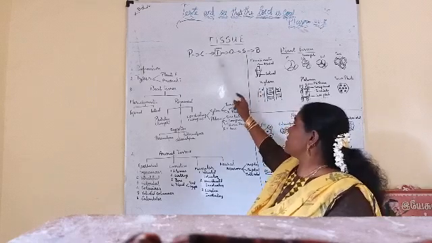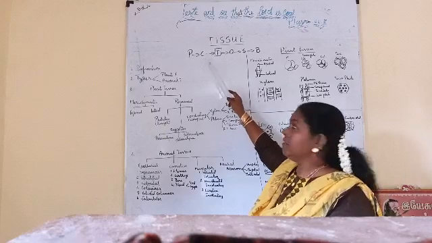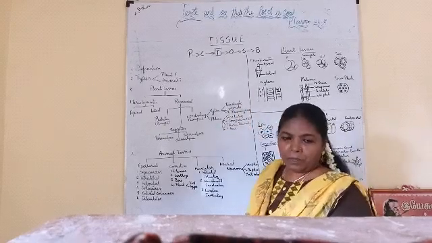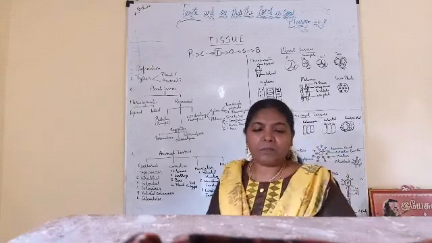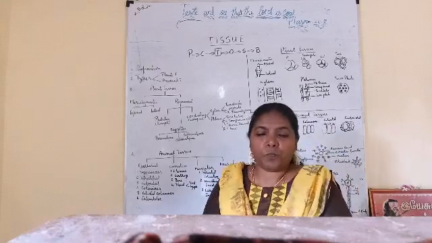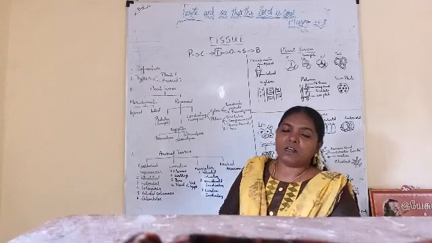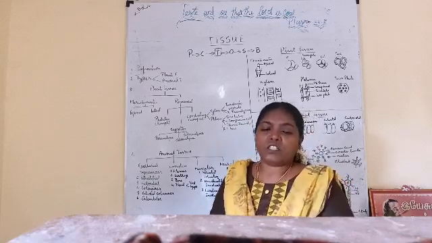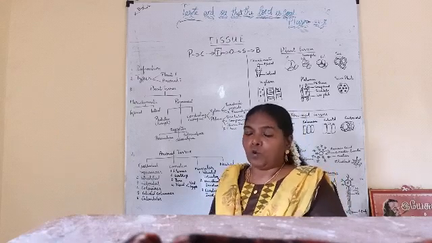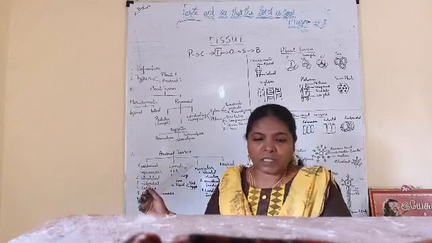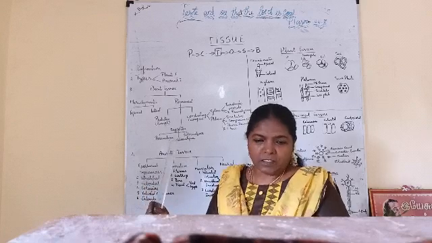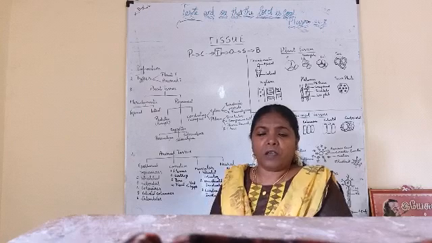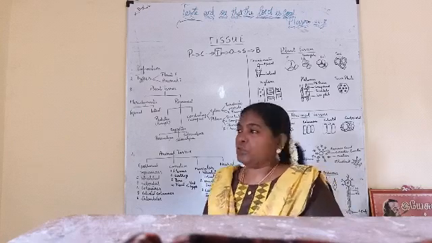Okay, so in this we finished learning cell. Next we are going to see the tissue. So what are tissues? A group of cells, similar cells, a group of cells which are similar in structure as well as in function, is called a tissue. Cells together form tissues, I said now. A group of cells which are similar in function and structure are called tissues.